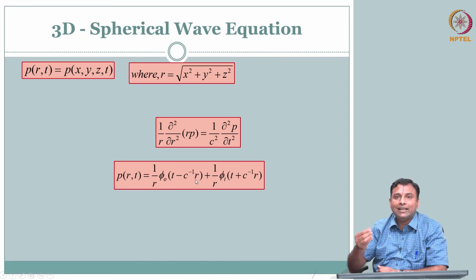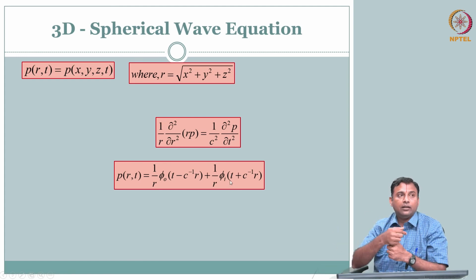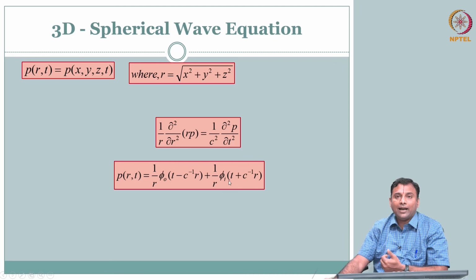Your radius is increasing, or inwards, where your radius is closing. So, in practice what is going to happen? Your inward wave is not that intuitive, and we are not going to encounter that physically, and therefore, of the two general solutions, what we are really interested in is the outward propagation that will be used. Okay.